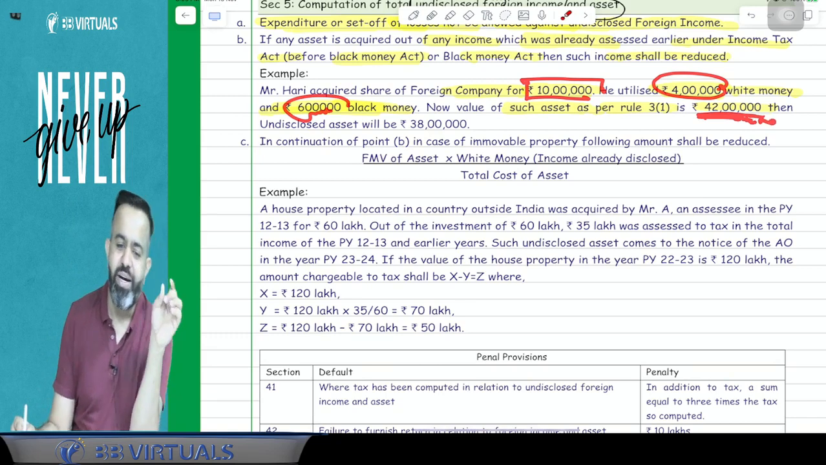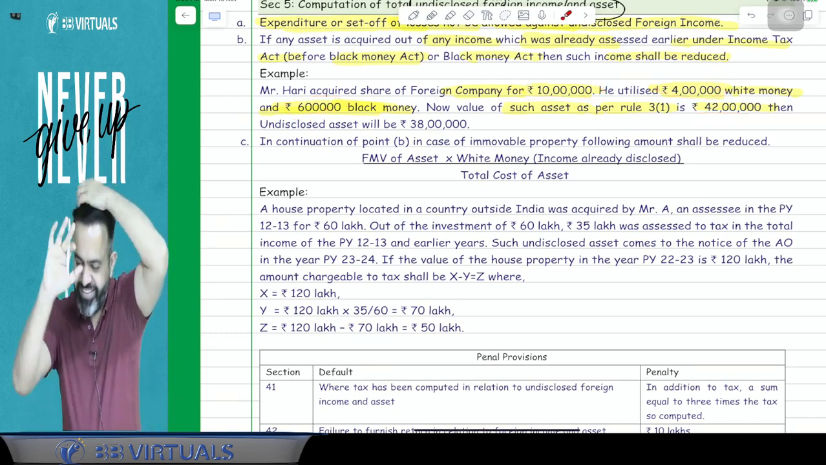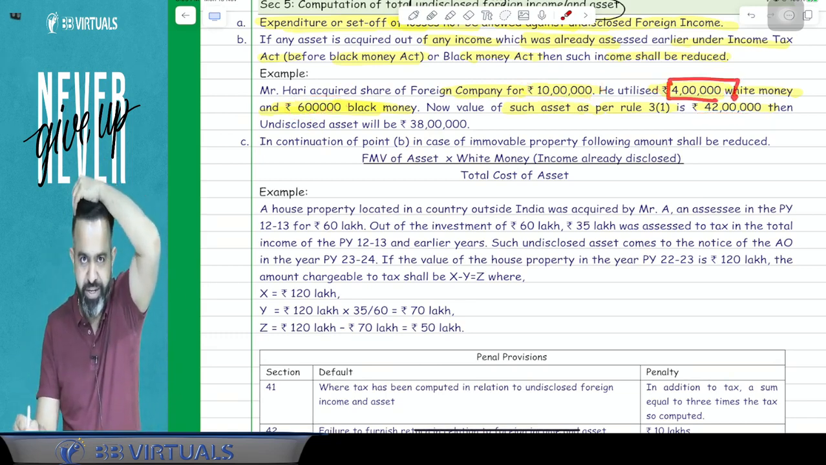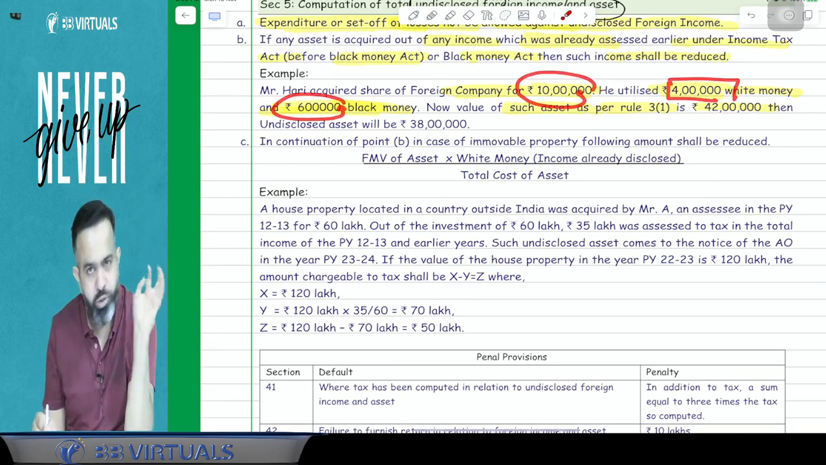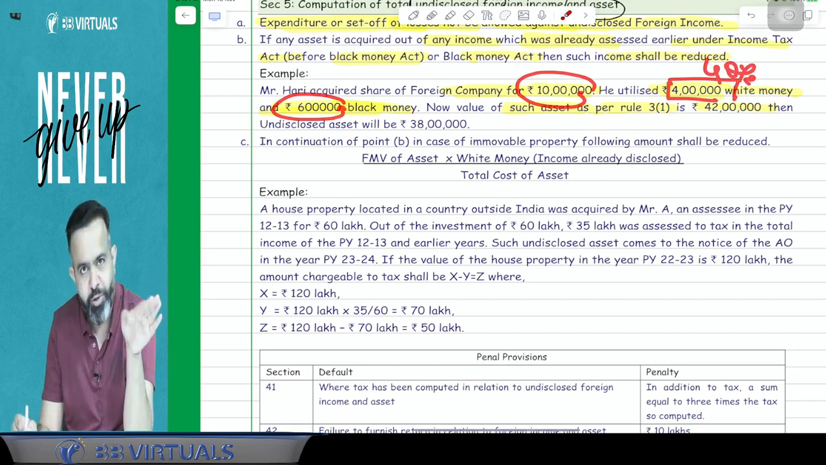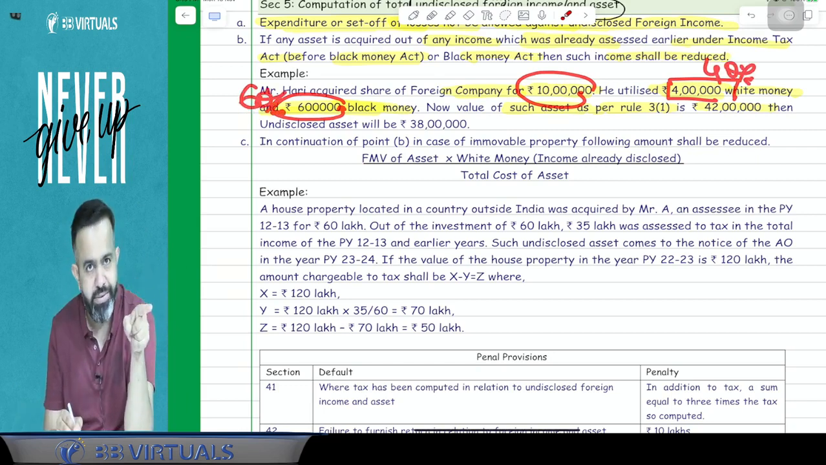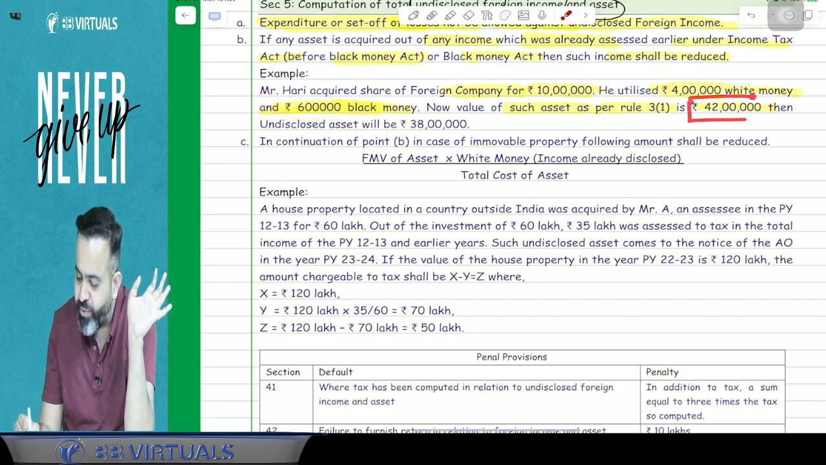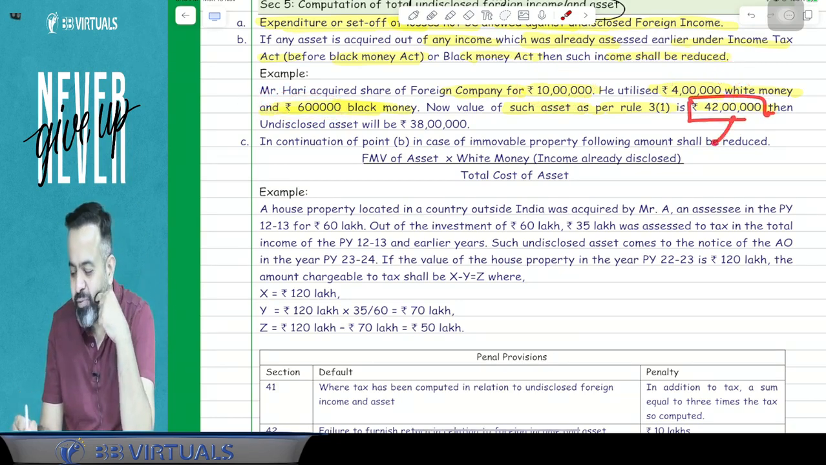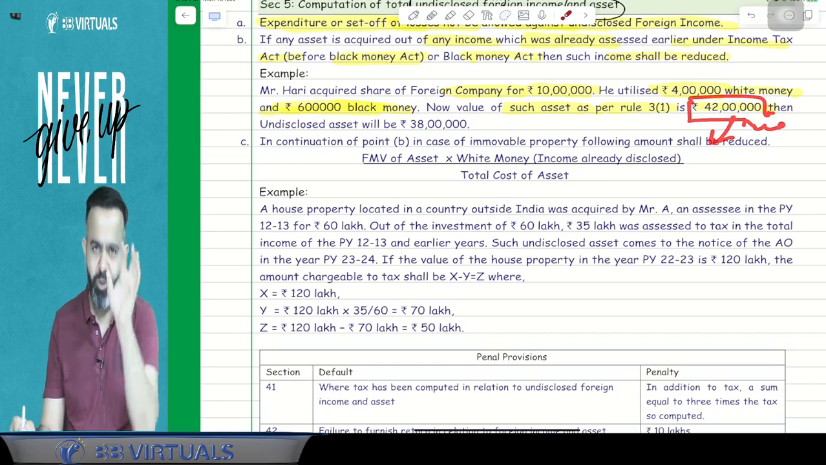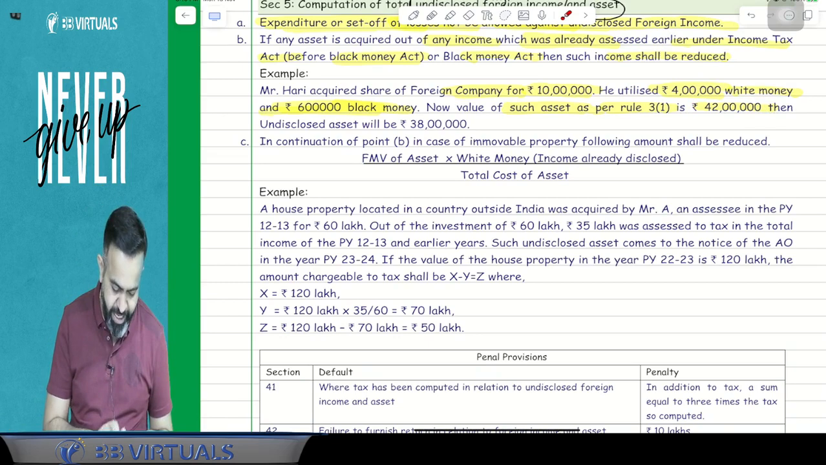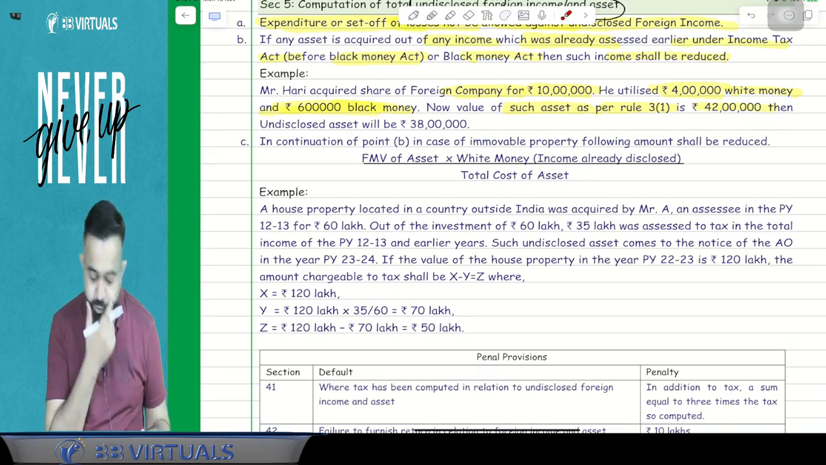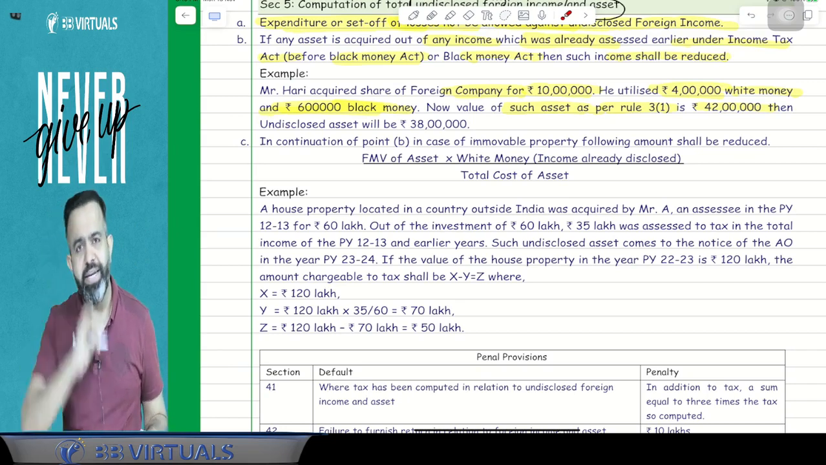But guys, you are thinking, sir, why are you doing this? We utilized 4 lakh white money and 6 lakh black money, a total of 10 lakh. So can I say that we utilized 40% white money and 60% black money? Out of the 42 lakh value, logically only 40% should be reduced, because 42 lakh multiplied by 40% comes to 16 lakh 80,000. So 16 lakh 80,000 should be reduced.